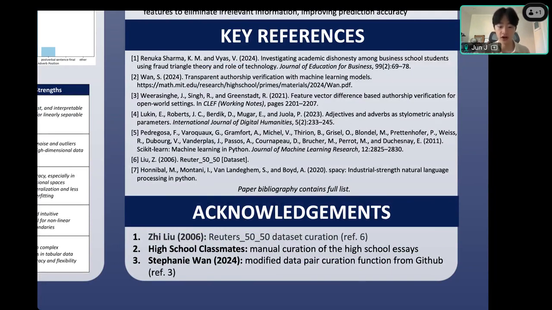And finally was Stephanie Wan, who was a person I compared to and gained some inspiration from for the data pair curation function, as well as compared my model to their model to figure out if my model was comparatively performative and competitive with the state of the art. And that's pretty much it.